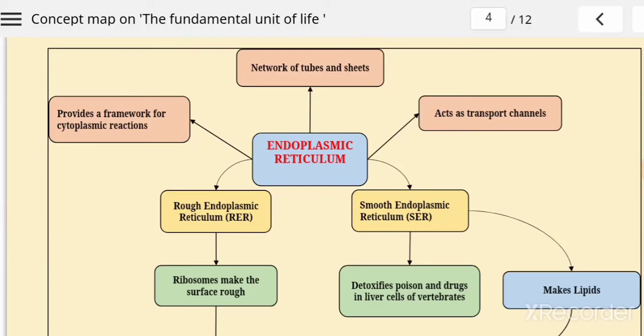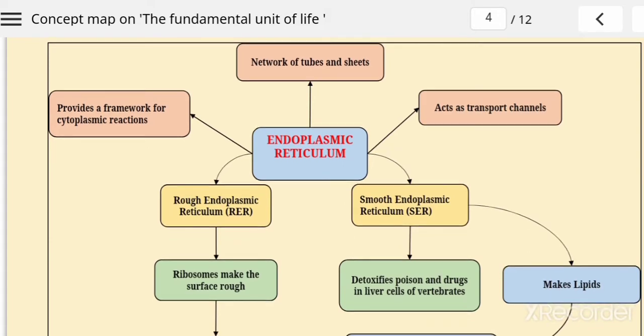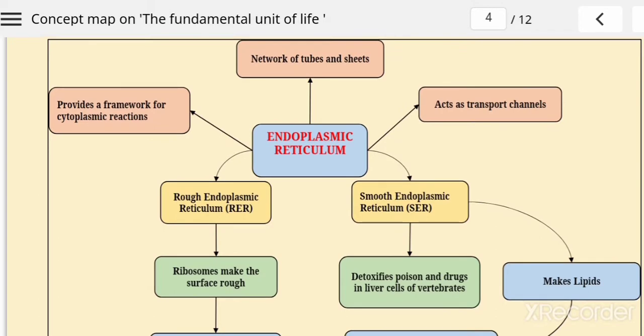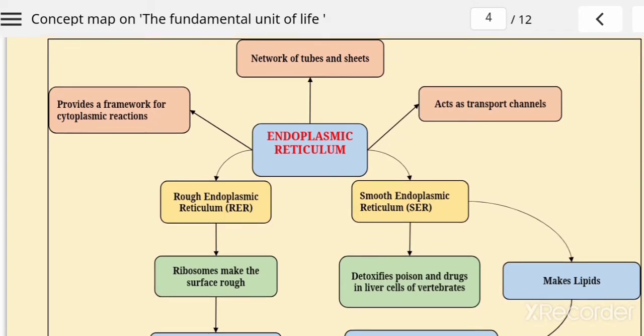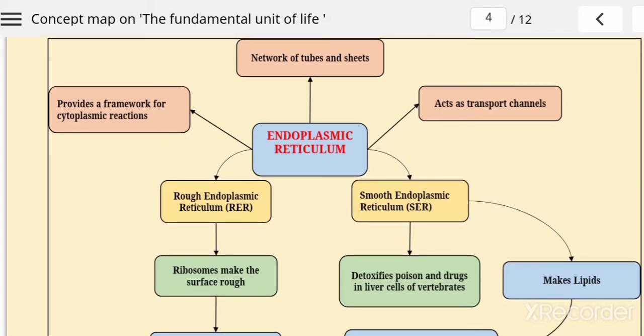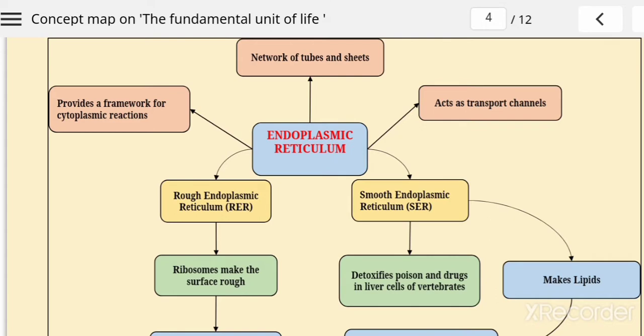Hello dear students, today we will discuss the concept map of chapter number 5 of your science book. The name of the chapter is Fundamental Unit of Life. In our last video, we covered up to the nucleus description. Today we will continue the concept map of this chapter with very important cell organelles.